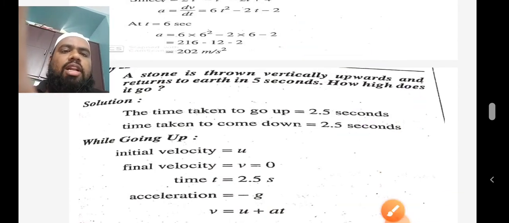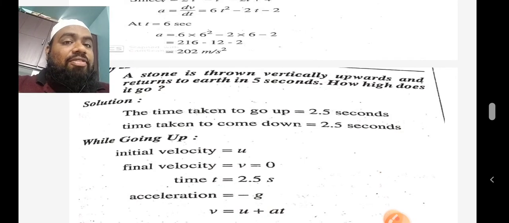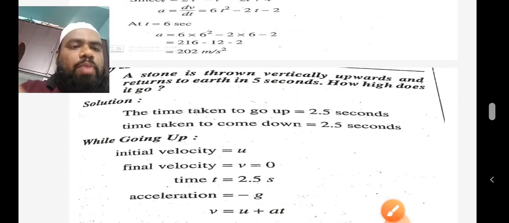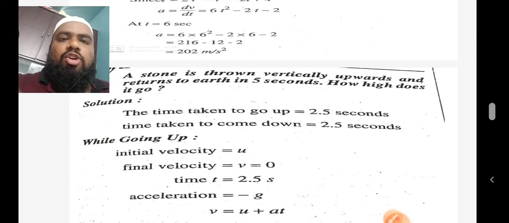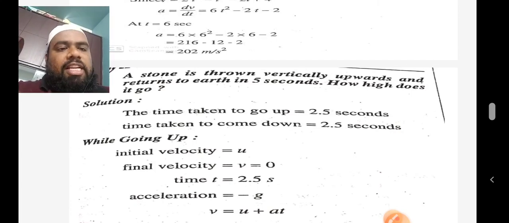So time of ascent is 2.5 seconds and time of descent is 2.5 seconds, because the total time of flight given is 5 seconds. Initial velocity will be u, as we are throwing a body. Final velocity v is equal to 0, because only after the final velocity becomes 0 does the body come down. Time t is equal to 2.5 seconds to reach the maximum height. Acceleration due to gravity is minus g. I have already told you, if the body is projected up, that is opposite to the attraction of the earth, so the acceleration due to gravity will be negative, minus g.